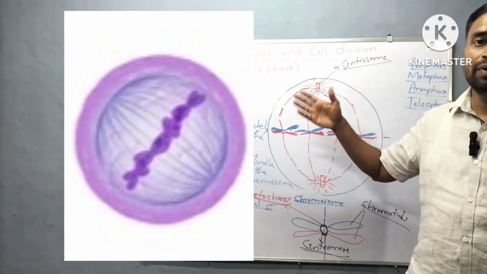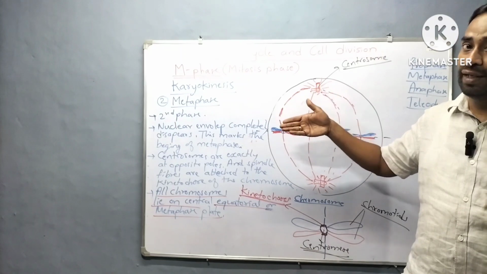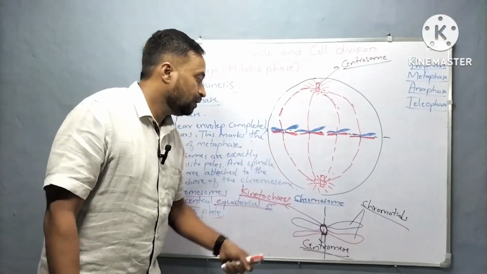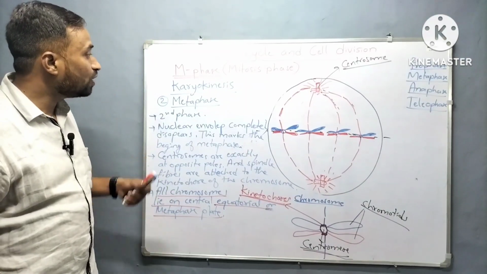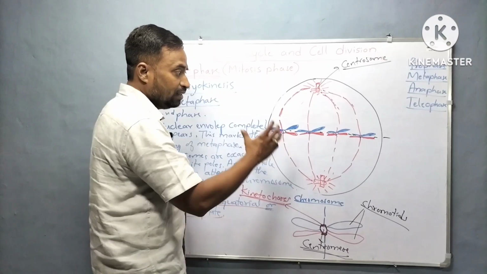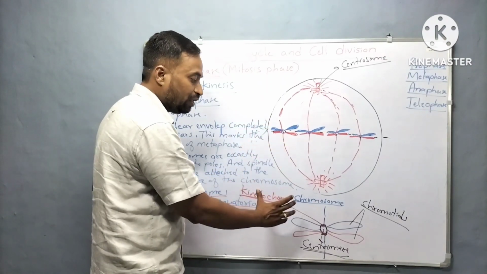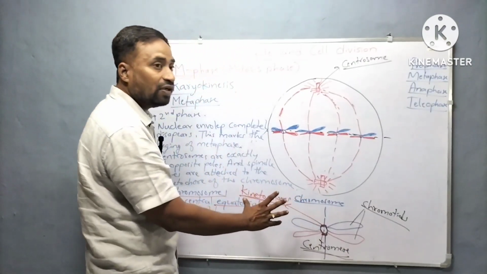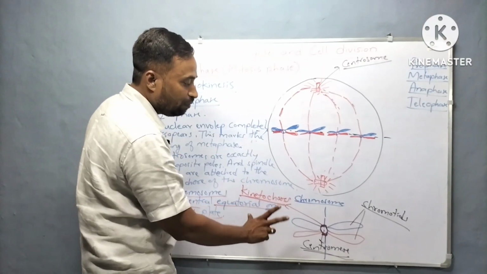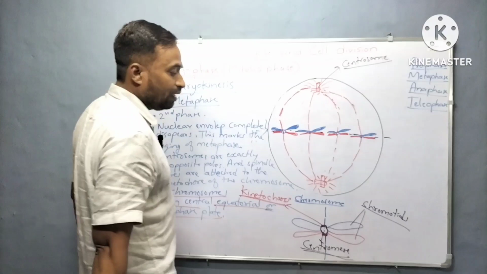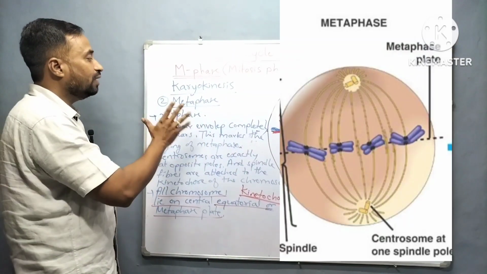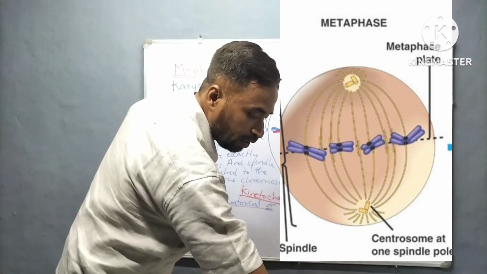Yes, this is how the cell looks. One more important feature of metaphase is that this is the phase at which we can study the morphology of the chromosome very clearly. I hope all the points regarding metaphase are clear to you.